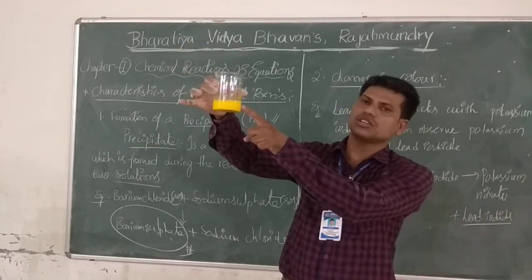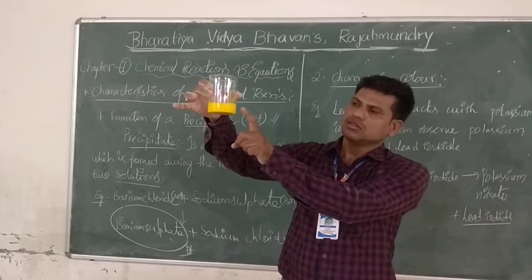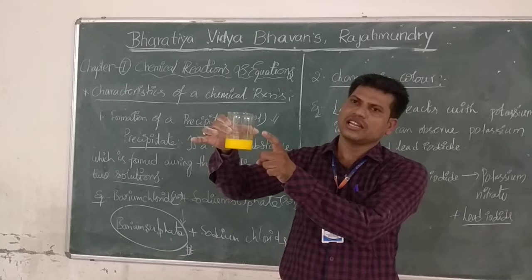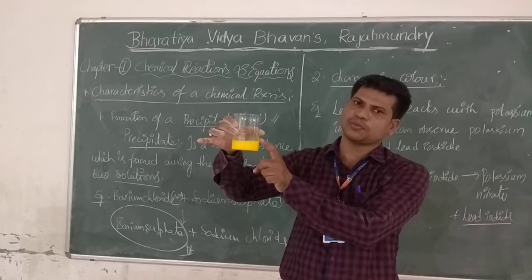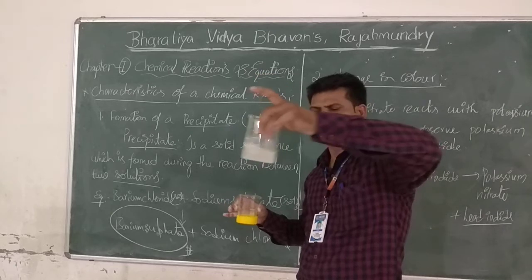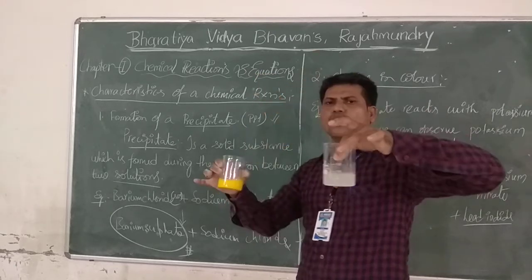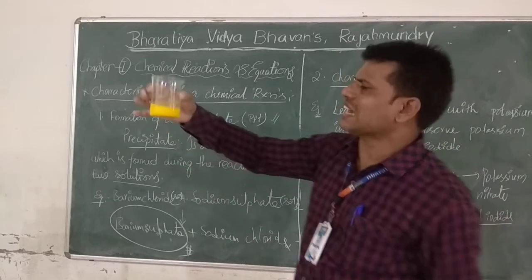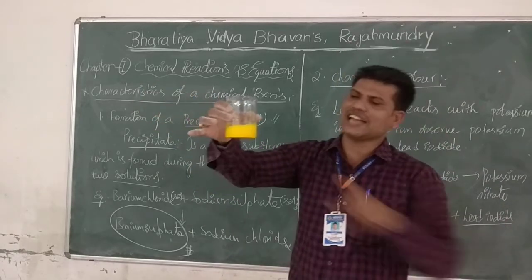What is the color of this solution now? Now yellow color. Before that, potassium iodide is transparent, and this lead nitrate is not transparent. By pouring lead nitrate into the potassium iodide solution, suddenly the color changed from transparent to yellow.